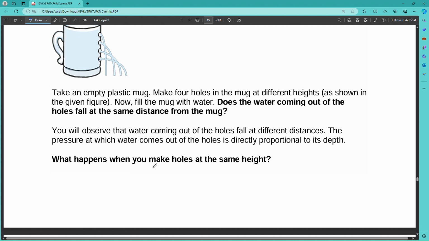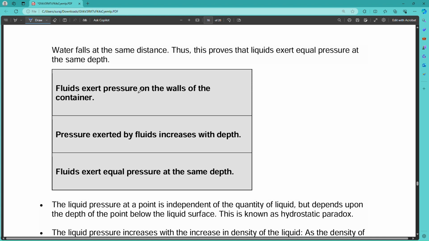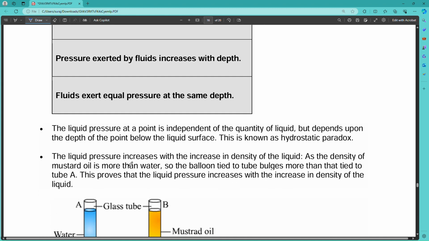What happens when you make holes at the same height? If you make holes at this location and this location, then equal pressure will be exerted and the water will be released at the same speed and same pressure. So these are the bullet points. Fluids exert pressure on the walls of the container. Pressure exerted by fluids increases with depth. Fluids exert equal pressure at the same depth.